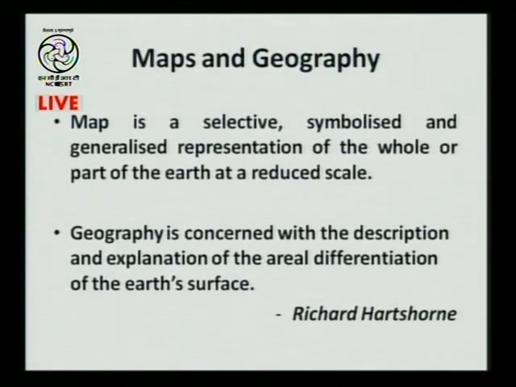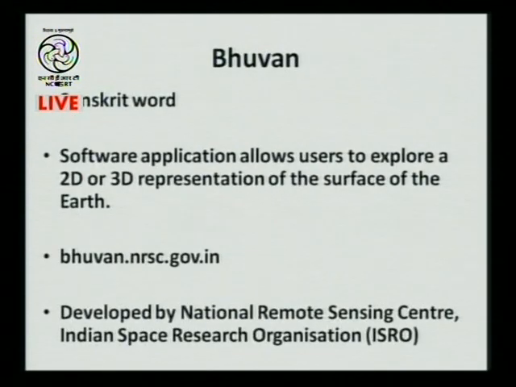Show, and I can keep on explaining about it. Bhuvan is basically a Sanskrit word which means earth. So as the name depicts, it shows us the satellite images of the whole earth, and it is a software application which allows users to explore 2D or 3D representation of the earth.